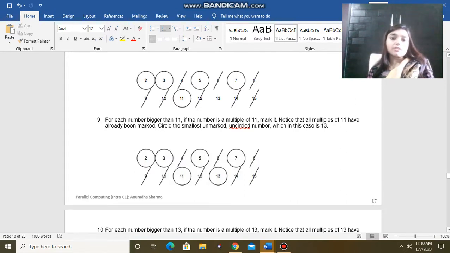So what we can see is that all the numbers which are circled are the prime numbers: 2, 3, 5, 7, 11 and 13. So in this way the sieve of Eratosthenes works.